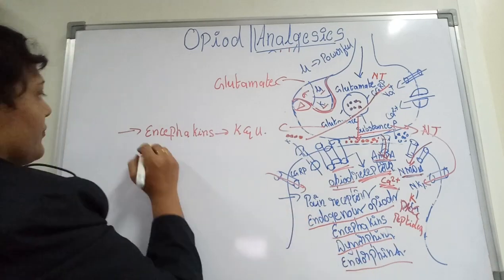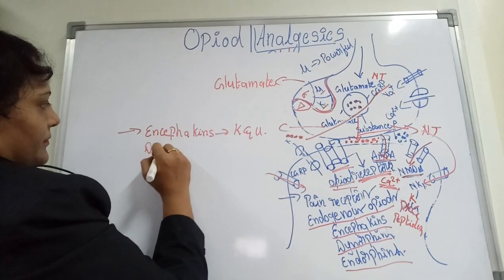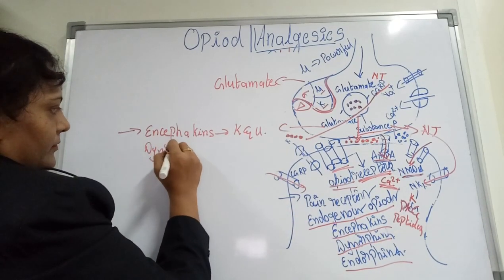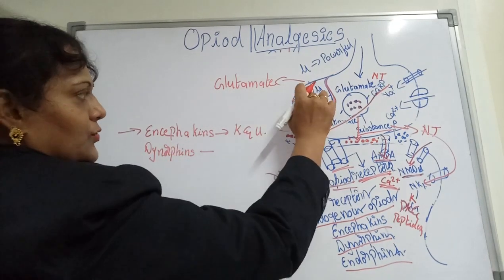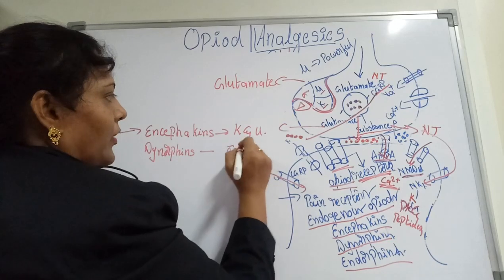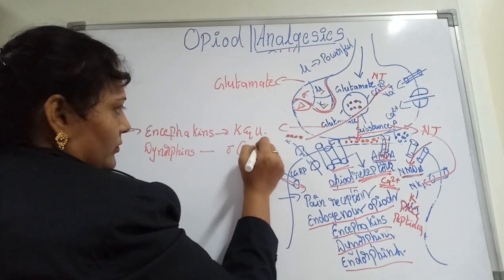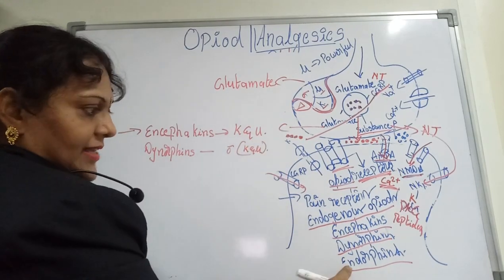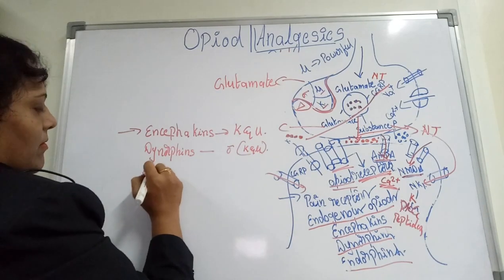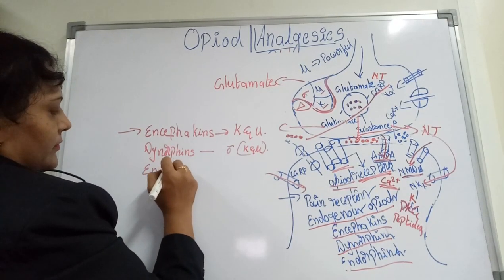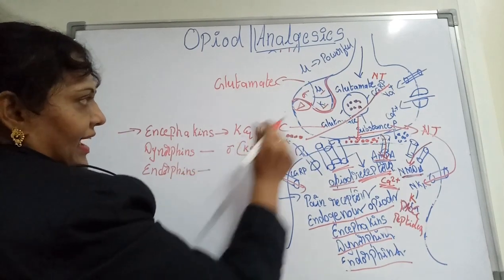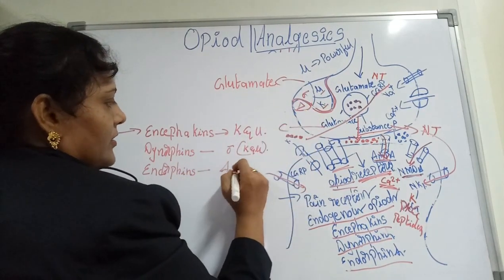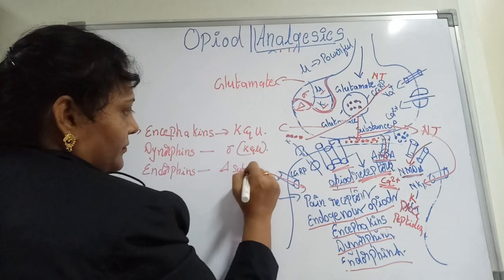These dynorphins are related to sigma, though it also acts on kappa and mu. And next, endorphins act on the delta subunit.